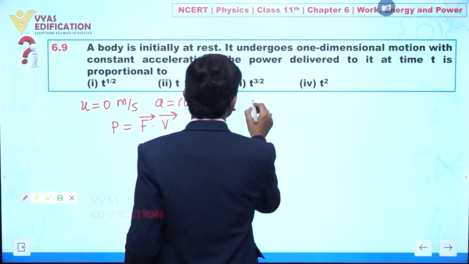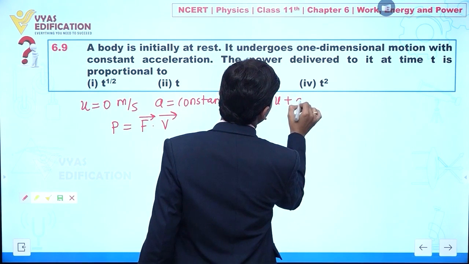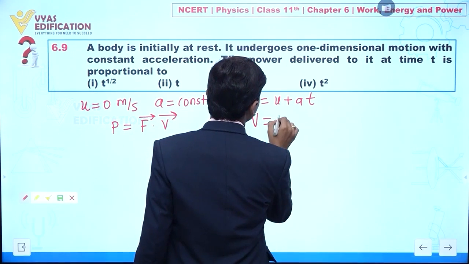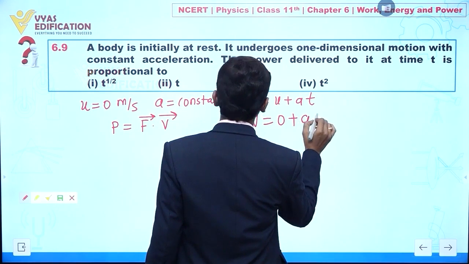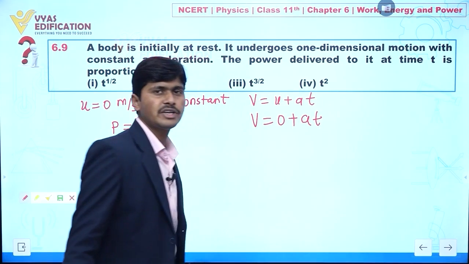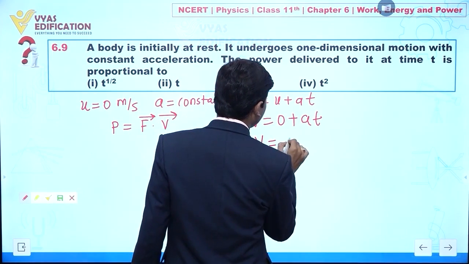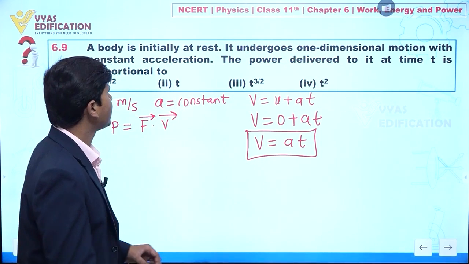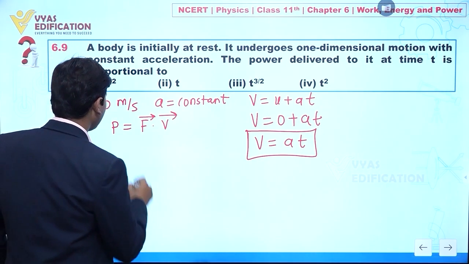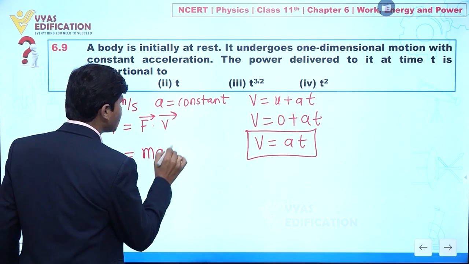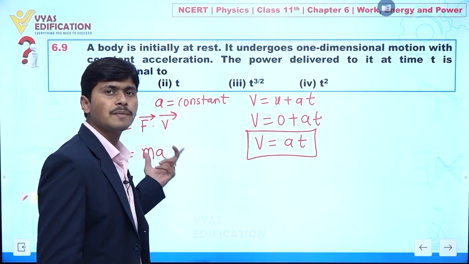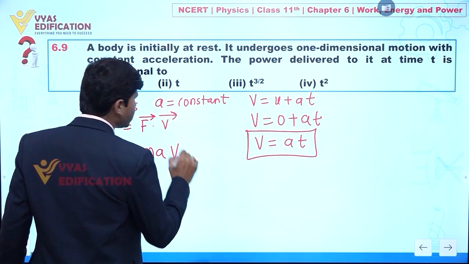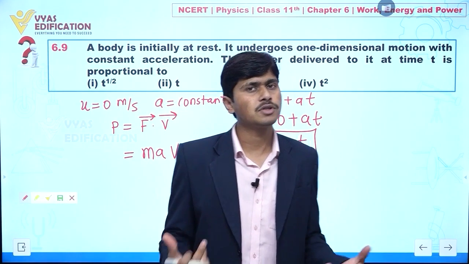Because acceleration is constant, we can apply the equation of motion v = u + at. Initial velocity is 0, acceleration is a, and the time taken is t, so v = at. Because acceleration is constant, the mass is also constant, so F = ma, and we assume the force and velocity vectors are in the same direction.